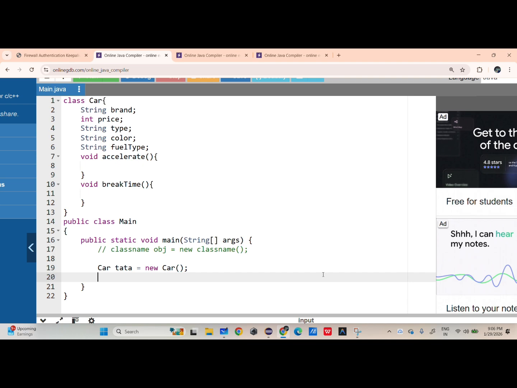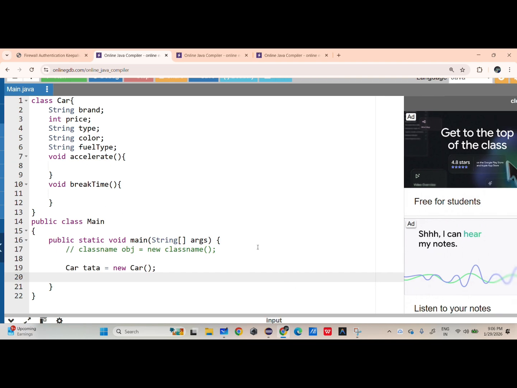So what will happen in the backend now? I'm just creating an object for this.